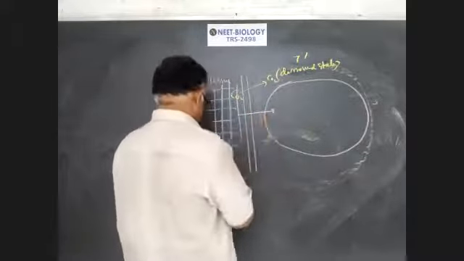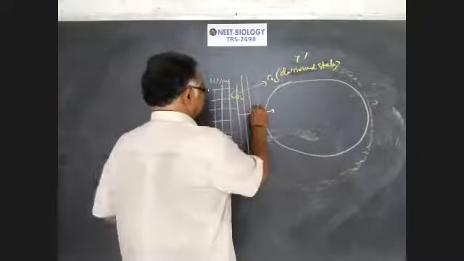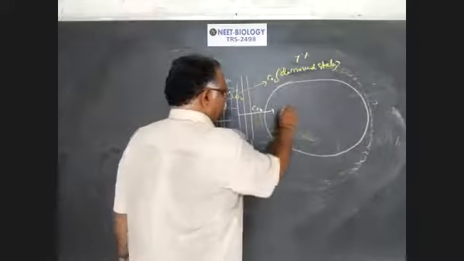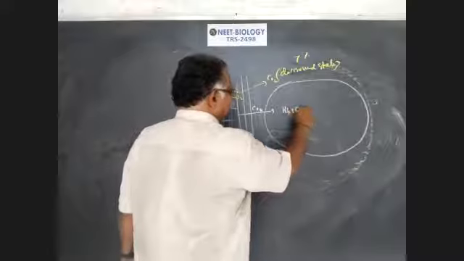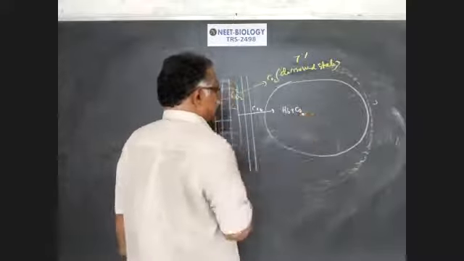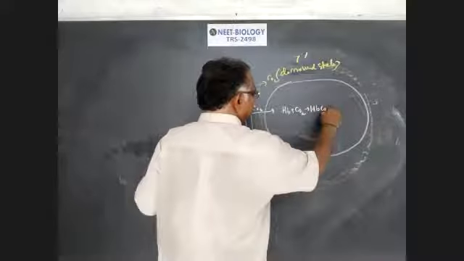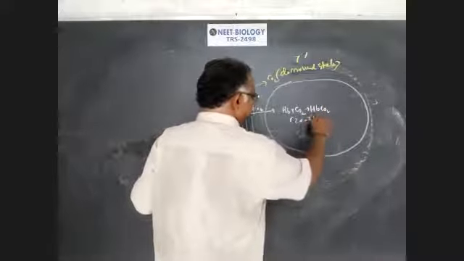CO2 enters into RBC, where it combines with the hemoglobin, forming carbaminohemoglobin. This is how much percent? 20 to 25%.